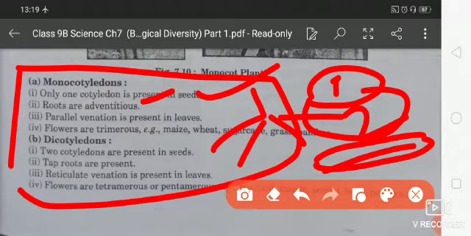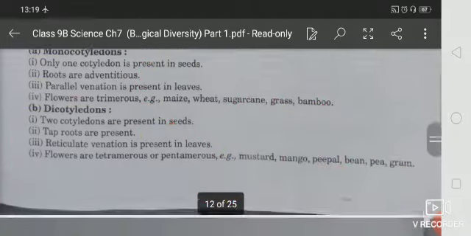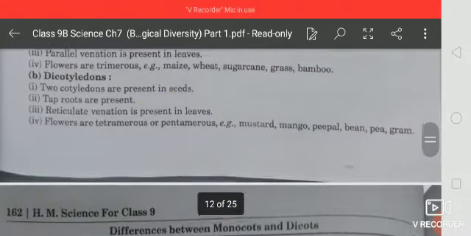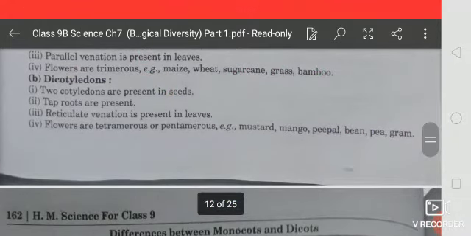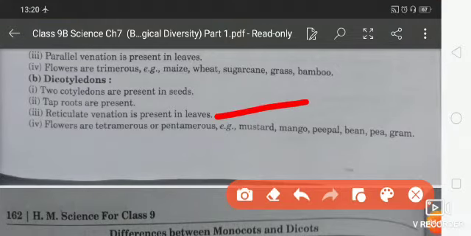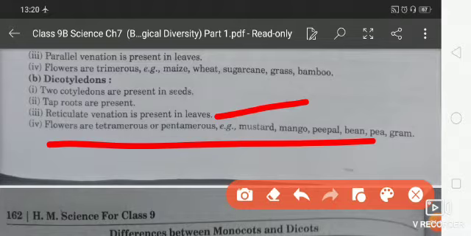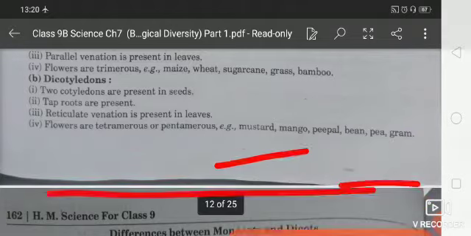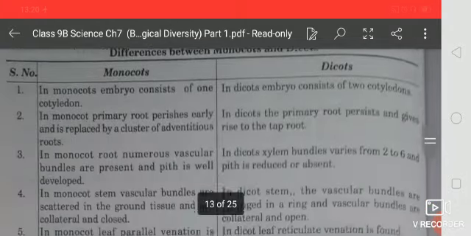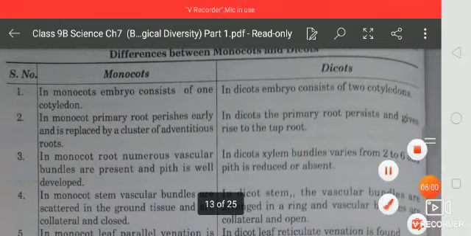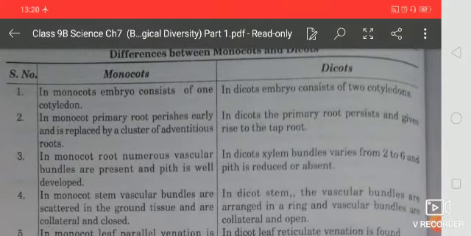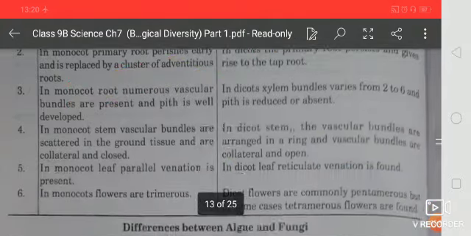Flowers are trimerous, examples maize, wheat, sugarcane, grass, bamboo, etc. And dicotyledons have reticulate venation in the leaves, and flowers are tetramerous or pentamerous. Okay, examples: mustard, mango, peepal, beans, pea, gram, etc. So this table indicates the difference between monocots and dicots, and this is an important question.